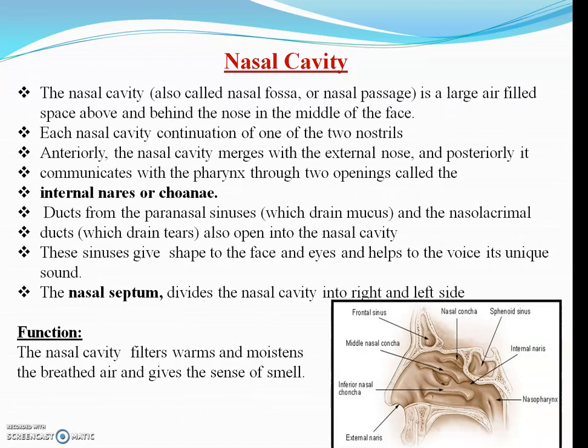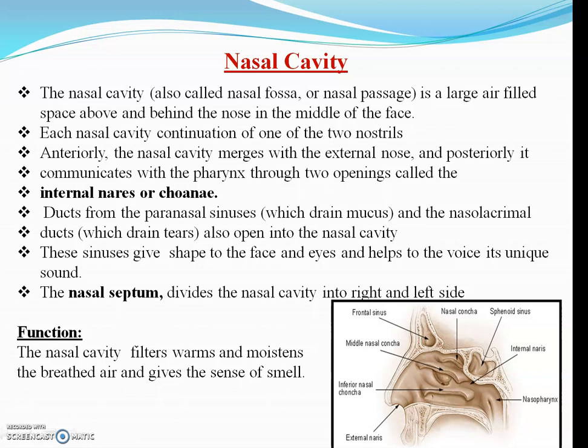Nasal cavity. The nasal cavity is also called the nasal fossa or nasal passage. It is a space in the nose, and each nasal cavity has one nostril, on both sides, and the nasal septum separates the right and left nasal cavities. Anteriorly the nasal cavity merges into the external nose and posteriorly it communicates with the pharynx. It has two openings called internal nares or choanae.